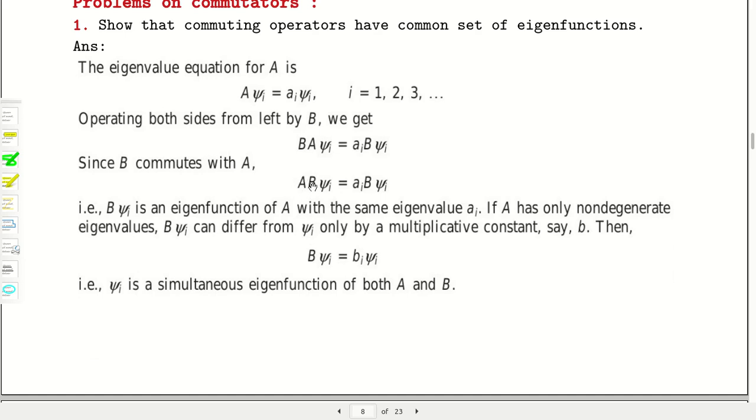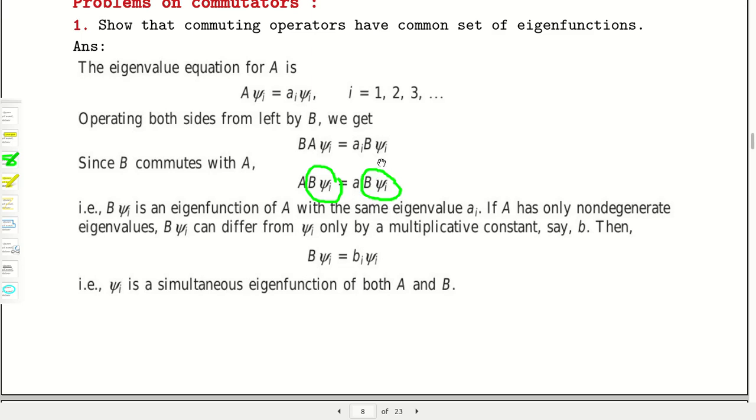So AB psi gives you a times B psi. Now what is B psi? B is an operator and psi is the eigenfunction, so B psi is again a function, a new function. You can think of B psi as again an eigenfunction of A corresponding to the eigenvalue a.